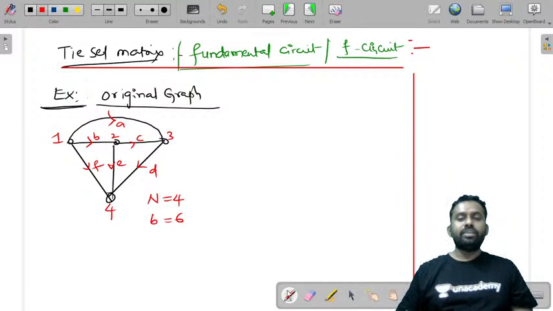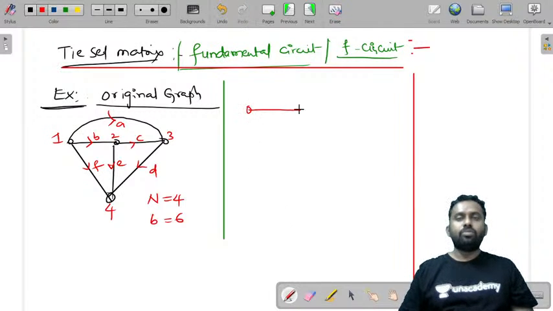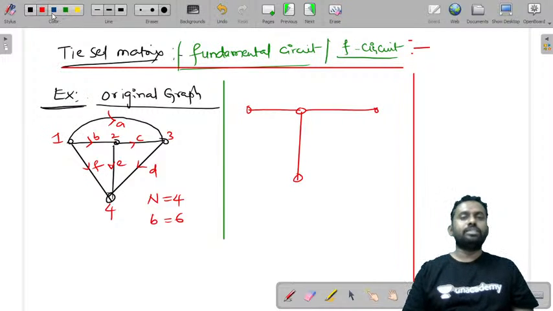Now to this, let us draw one graph. This is the graph, the original graph. Let us consider one tree.